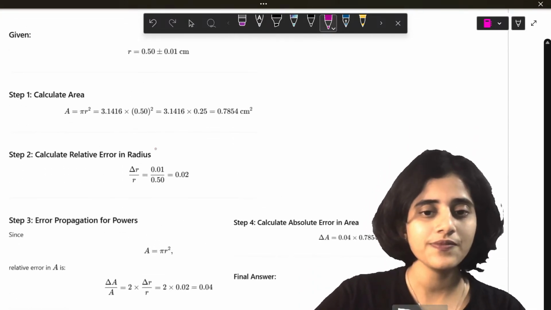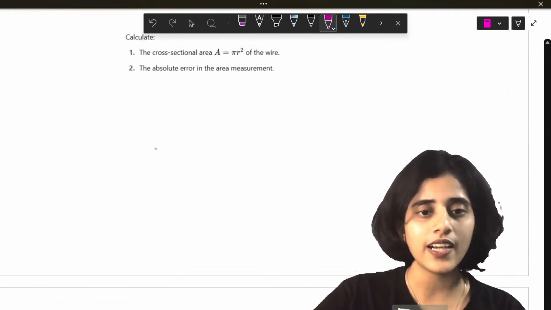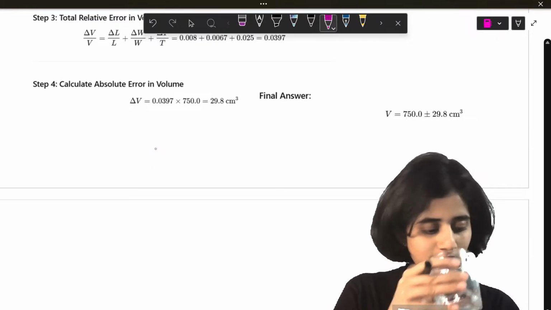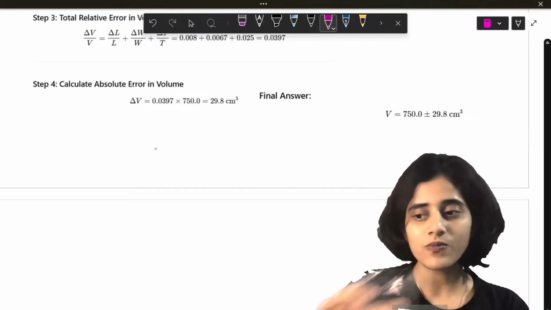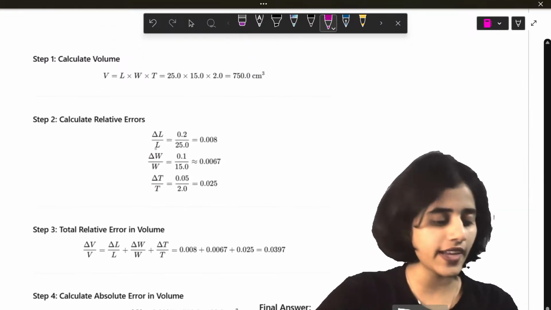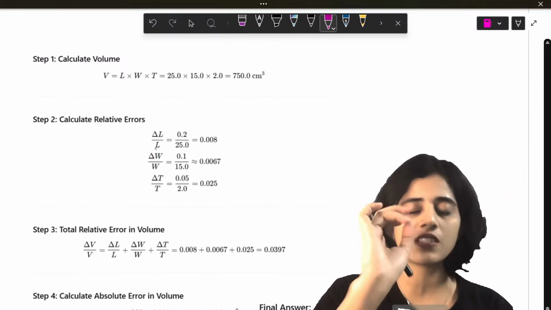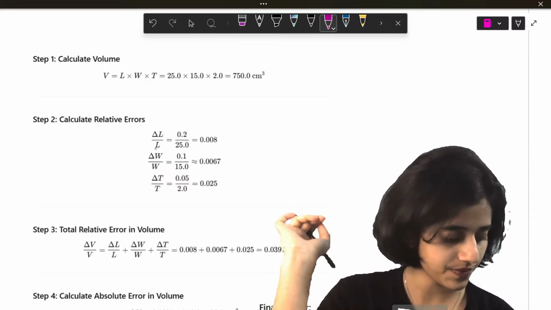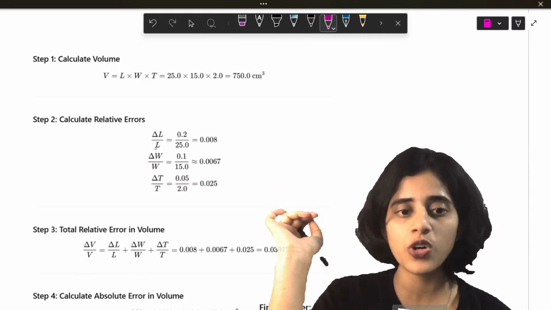So that's about errors. Students, I've seen similar questions in so many KCET question papers. So you need to know how to do this.